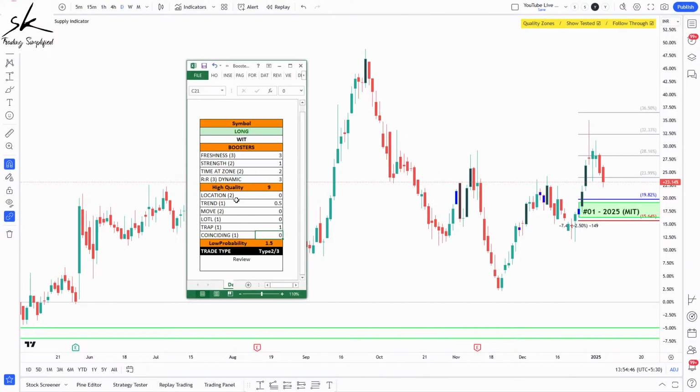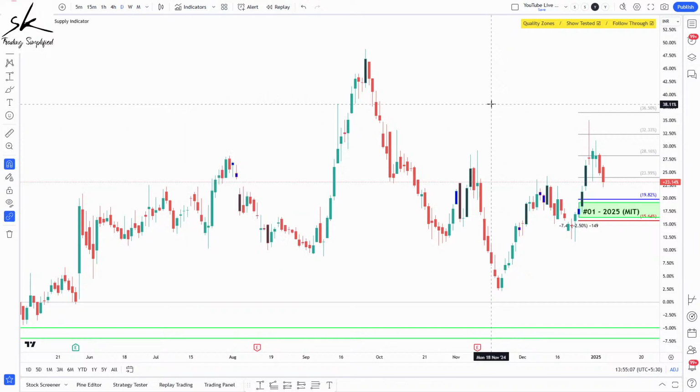So if you look at the overall scoring, we do have a high quality zone, but the probability is not really high. It's a low probability setup. Therefore, it should only be done as a type 2 or a type 3 trade. And plus, even if we get a 4:1 move, this will still be a 3.5. So no matter what, it cannot get converted into a type 1 trade. This will remain as a type 2 or a type 3 trade for us.